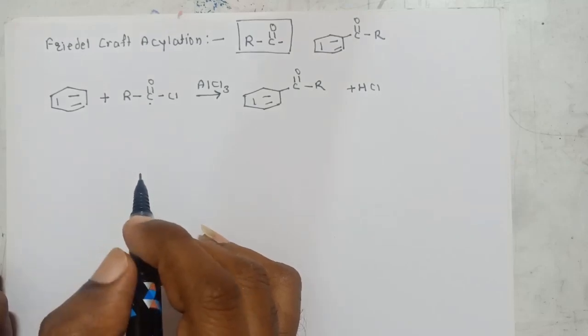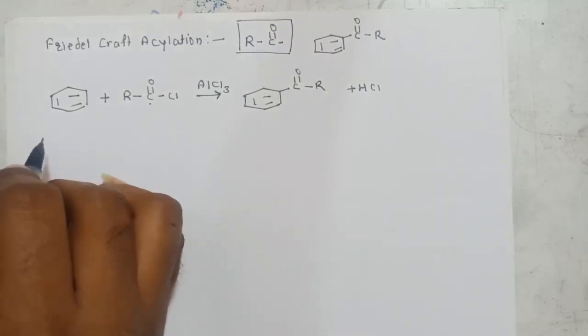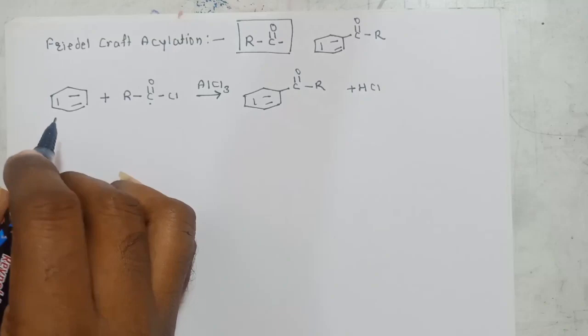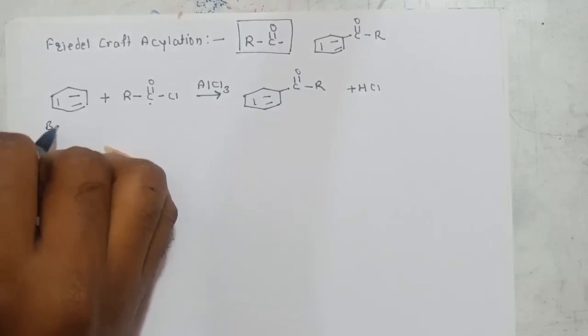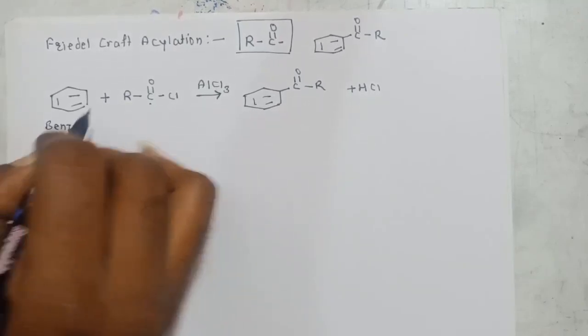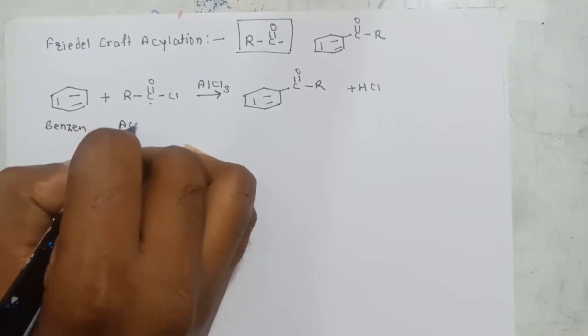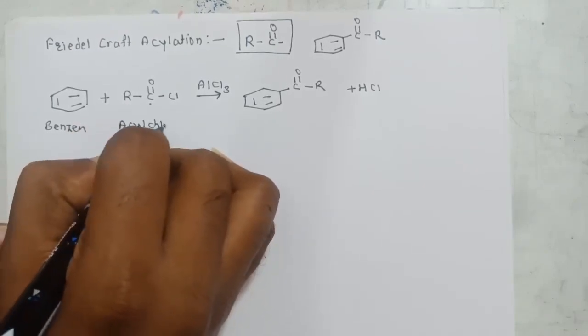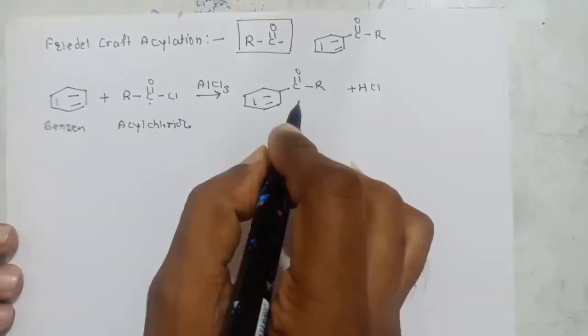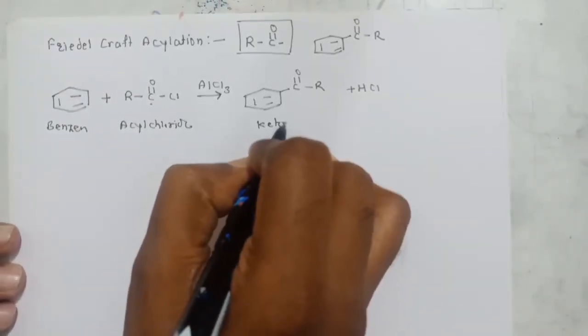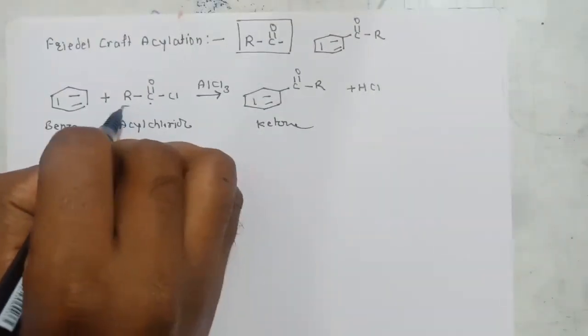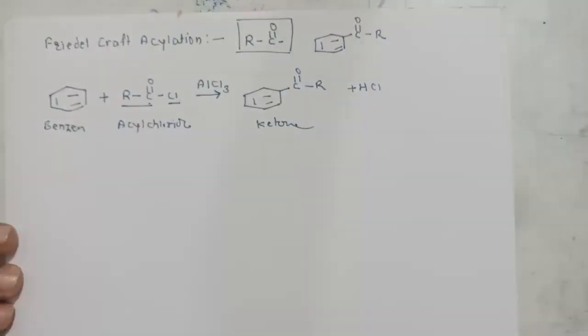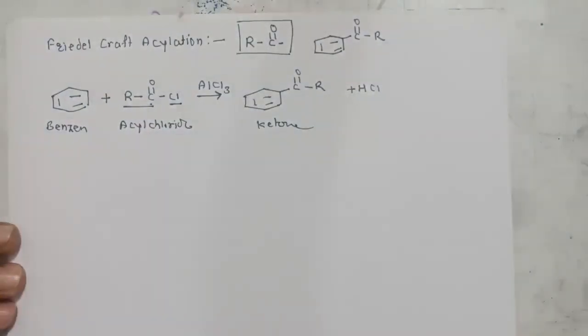This type of reaction is called acylation reaction, that is Friedel-Crafts acylation. This is benzene, this is acyl chloride, and this is our ketone as a product. This group is called acyl and this is chloride.